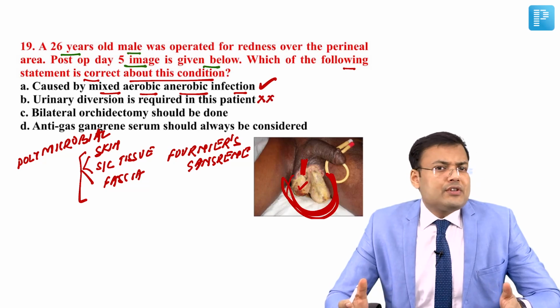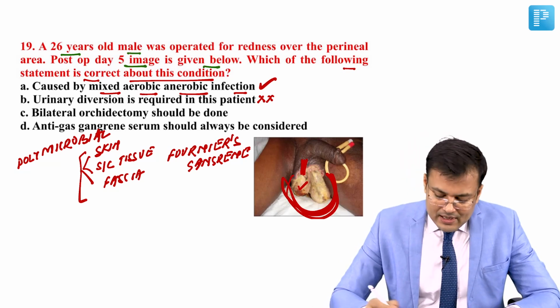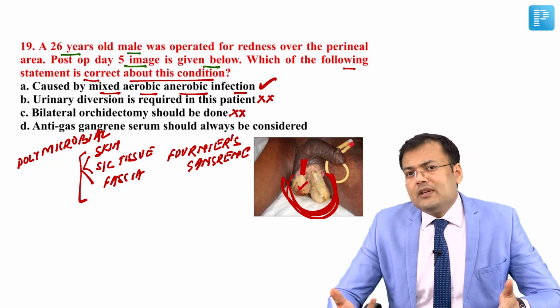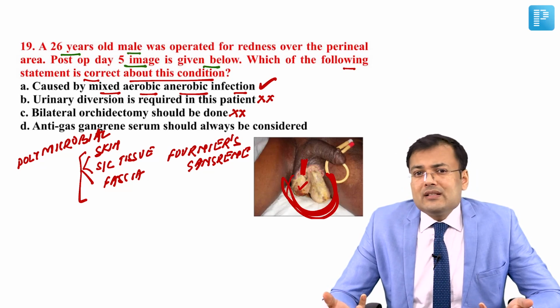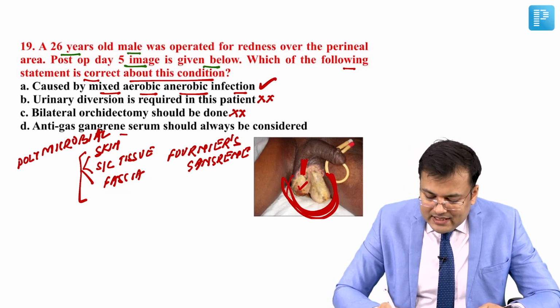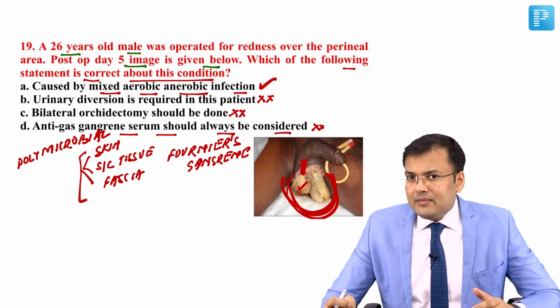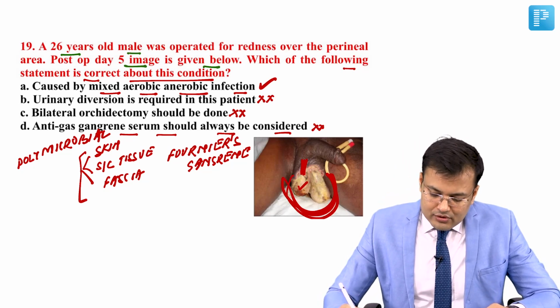Usually urinary diversion and fecal diversion are not required, done only rarely. Bilateral orchidectomy should not be done, because cord structures and testes are spared. Anti-gas gangrene serum should be considered. No, anti-gas gangrene serum is given in gas gangrene, not in necrotizing fasciitis.